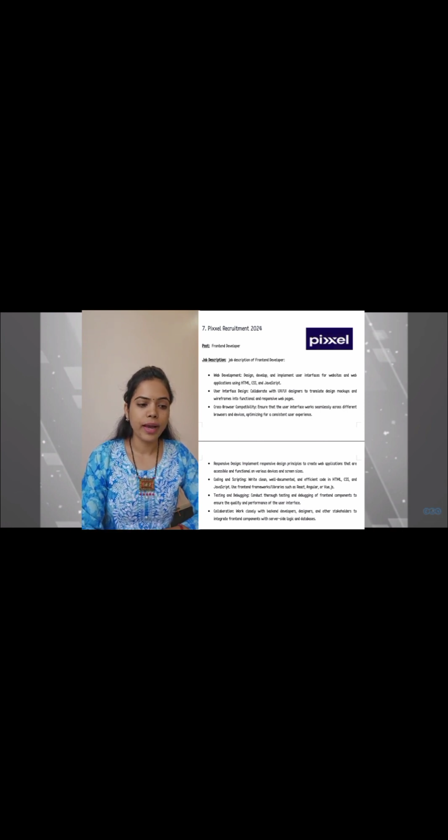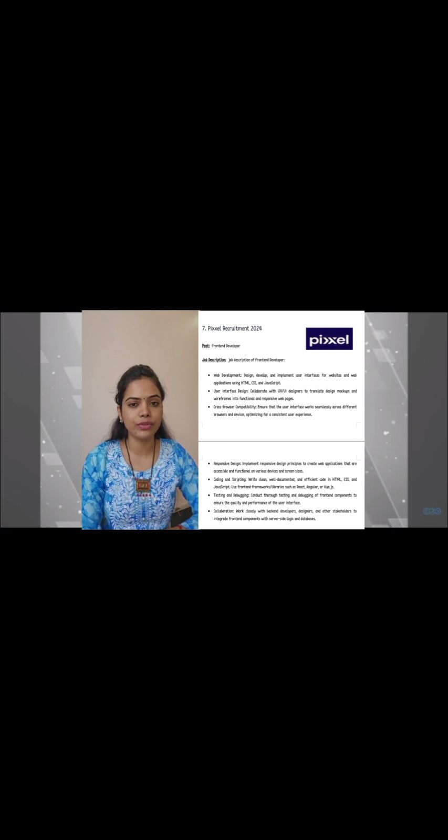Work closely with the back-end developers, designers, and other stakeholders to integrate the front-end components with the server-side logic and the databases. Let's see the qualification required for this post is bachelor's degree in computer science, software engineering, or a related field. There is only one vacancy available for this post, and the last date for the application is 27th February 2024. Age limit between 18 to 26, and stipend will be CTC up to 30 LPA.